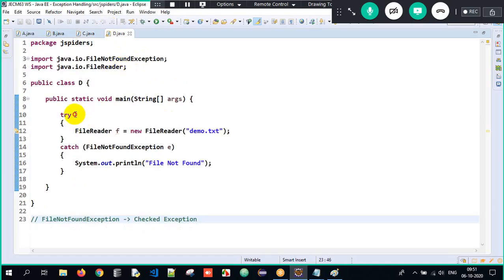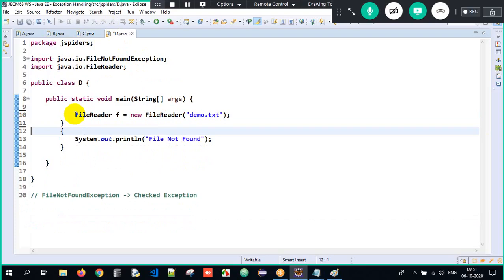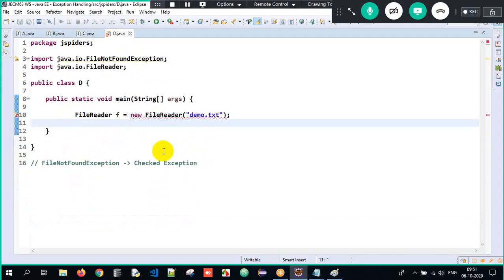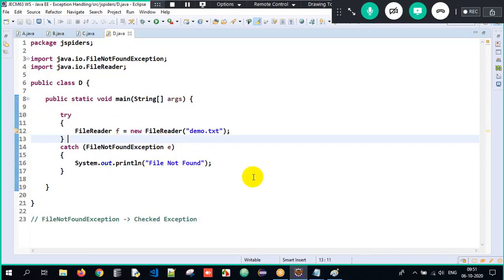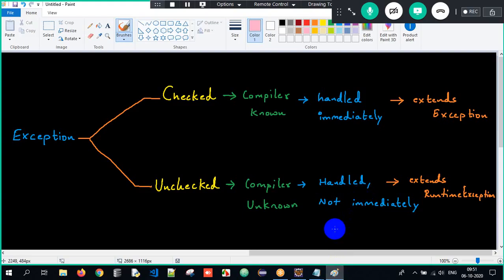Again, when I write FileReader f = new FileReader, I am trying to read from that specific file. But as soon as I write this, I get an error. Why? Because the compiler already knows there might be a FileNotFoundException, so we need to handle it immediately. So in simple terms, checked exceptions are compiler-known exceptions which force us to handle them immediately. Unchecked exceptions are compiler-unknown exceptions wherein we need to handle them, but the compiler does not force us to handle them immediately.